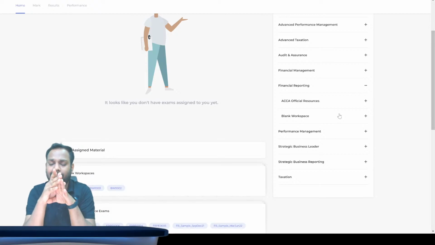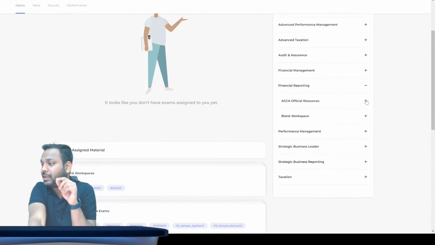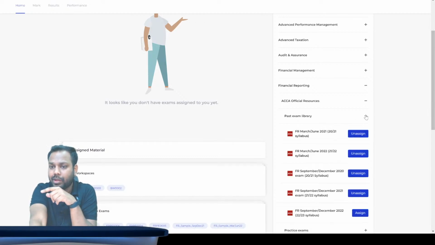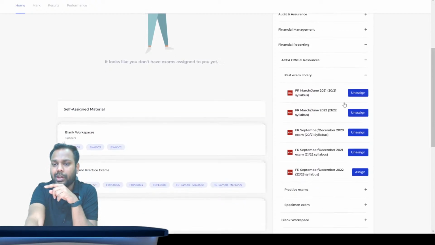See, there ACCA gives you two options. If you want to solve questions, ACCA is giving you questions to solve also. Past exam library. See, all the past exam questions are there. March, June 2021, March, June 2022, September, December 2020, September, December 2021, September, December 2022. Everything is given here.